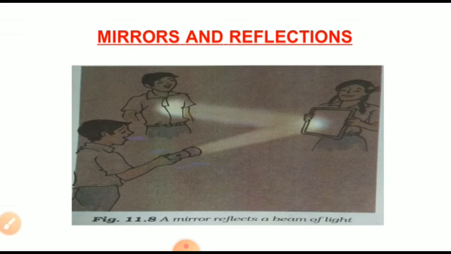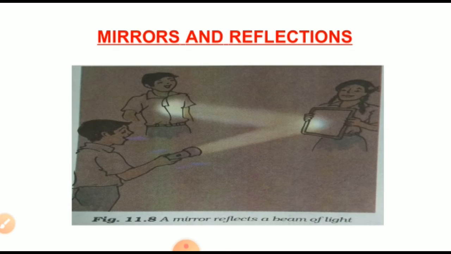And let us discuss mirrors and reflections. So what are mirrors? You know the mirror, we use it daily, and we all use mirrors at home. You look into the mirror and see your own face inside it.